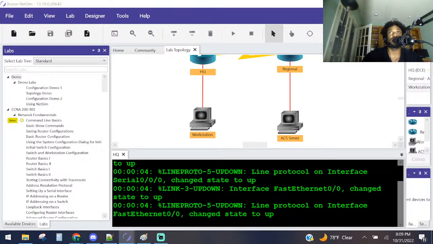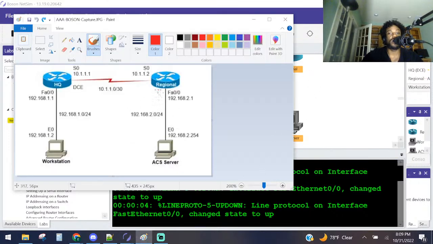So, where were we? Oh yeah, configure the router named regional to work with the local database. So this guy right here. Let me pull up my thing right here.